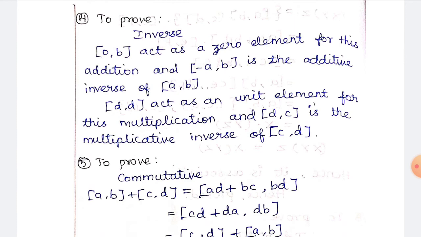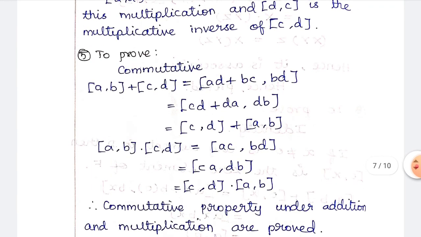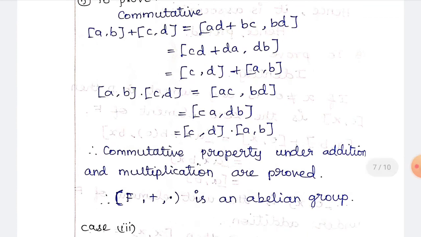The next we have to prove the commutative, that is (a, b) plus (c, d) is equal to (c, d) plus (a, b). Similarly, you have to use the dot product also. So (a, b) plus (c, d) is equal to ad plus bc comma bd. So ad you have to write da, AD plus BC you have to write BC plus AD.